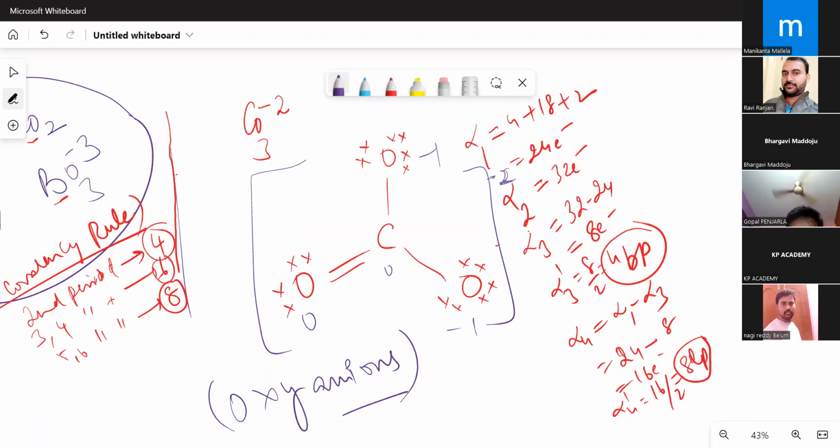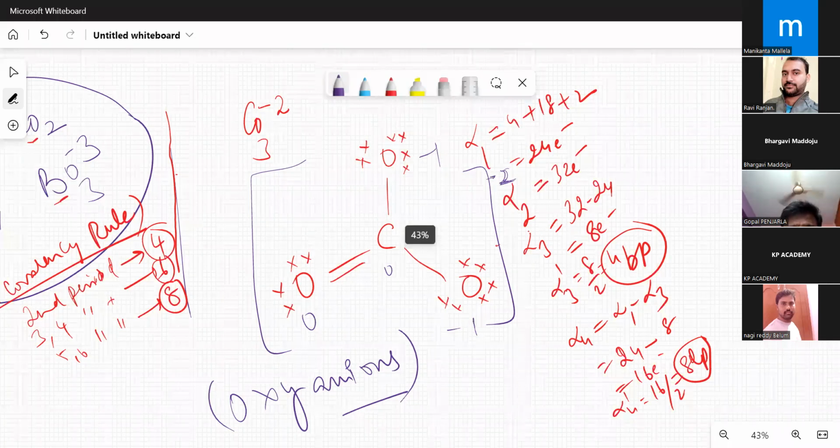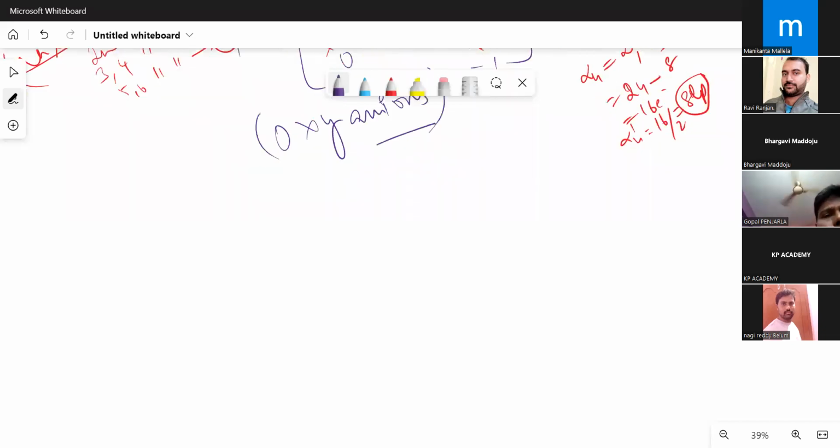In these acid radicals, resonance is possible, right? Resonance is possible in the sense, what I'm trying to tell here is that this double bond position keeps changing. How does this double bond position keep changing? Suppose here I wrote O minus, and this can be written as C double bond O minus.